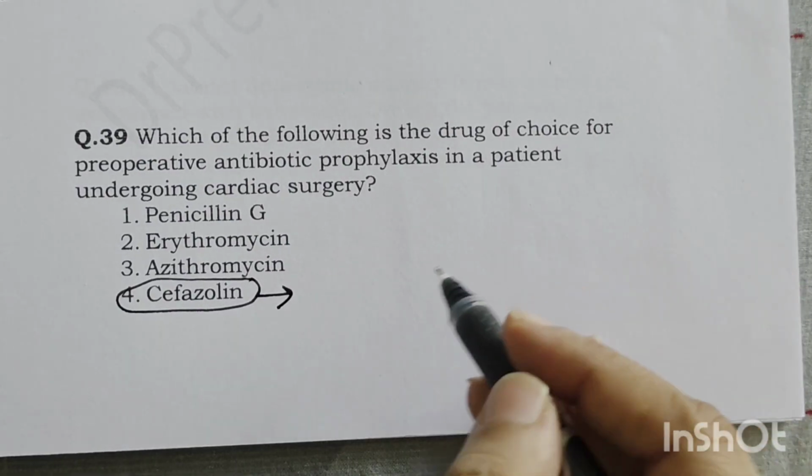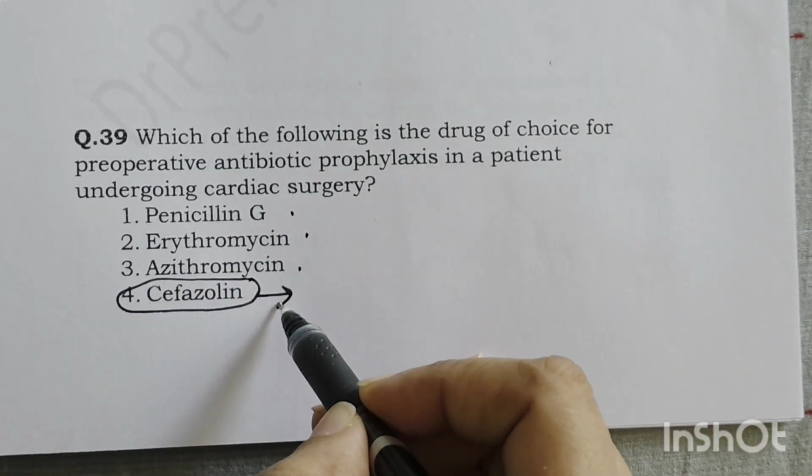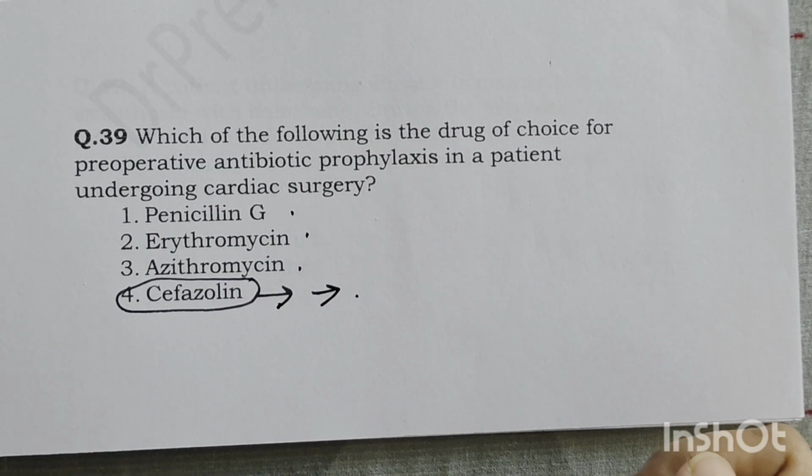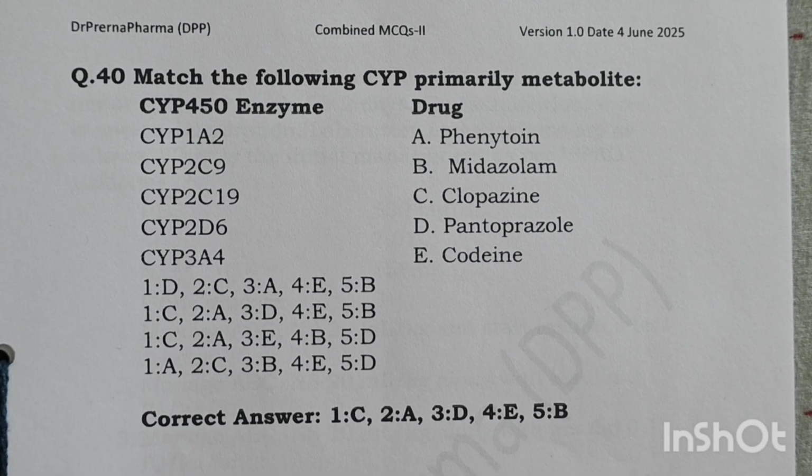So, this is a first generation cephalosporin, penicillin, erythromycin, azithromycin, and cefazolin. So, the drug of choice is this. Cefazolin is the right answer. Next question. Now, this question, as you can see, it is based on cytochrome P450 drugs.